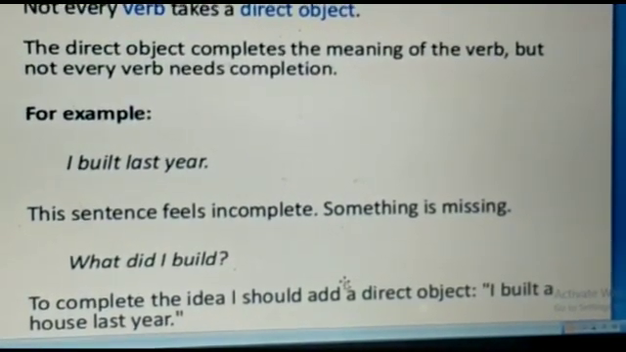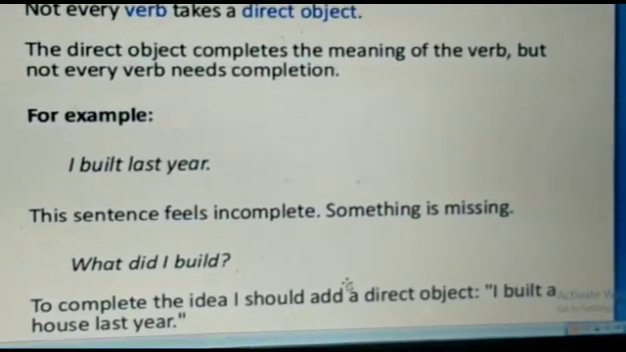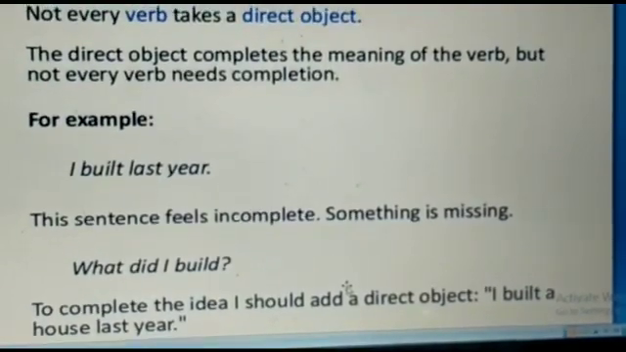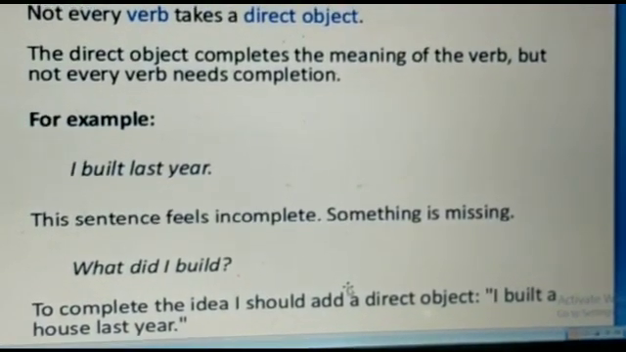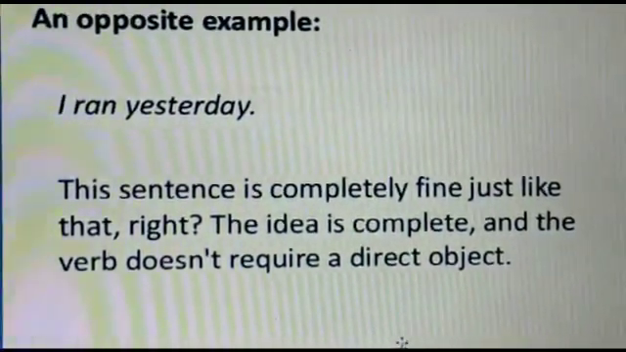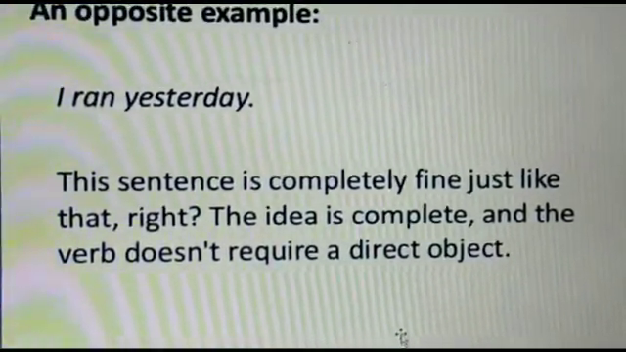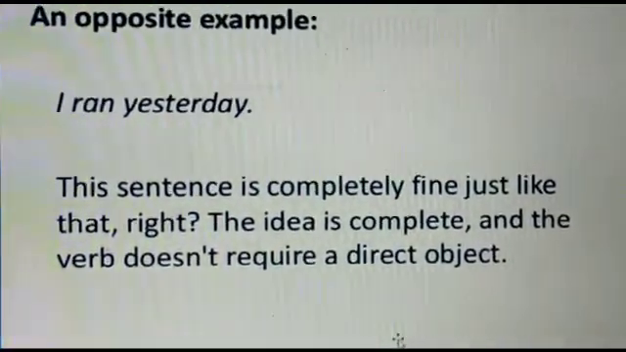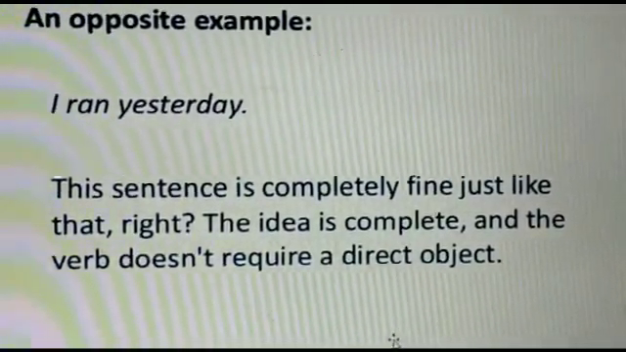For example, I built last year. This sentence feels incomplete. Something is missing. What did I build? To complete the idea, I should add a direct object: I built a house last year. And if we consider an opposite example, I ran yesterday. This sentence is completely fine, just like that. The idea is complete and the verb doesn't require a direct object.